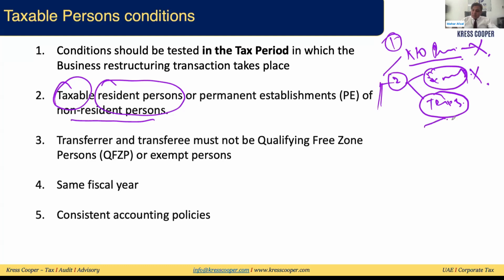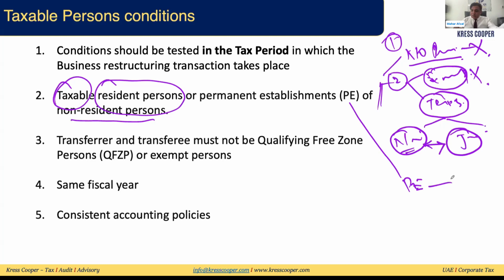These taxable persons can be natural persons and they can be juridical persons. Both of the parties, even natural taxable person, even juridical taxable person, can enjoy the business restructuring relief. Exempt businesses and non-resident businesses cannot enjoy. PE, yes, PE of the non-resident person can enjoy the business restructuring relief. Even if there is a transaction from one PE to another PE, at the end, both are taxable persons. So for both of the parties, business restructuring relief will still be applicable.